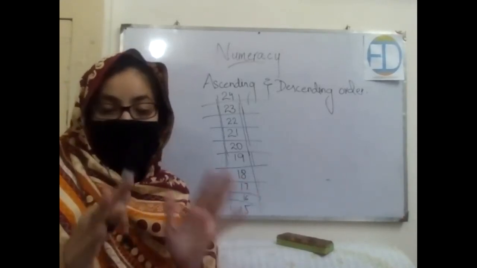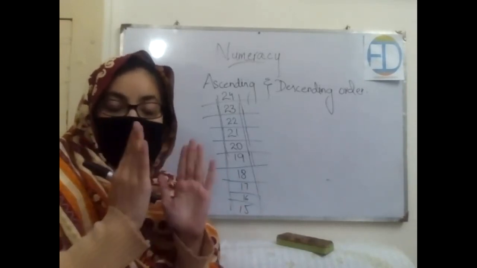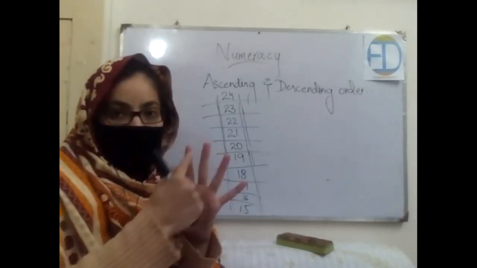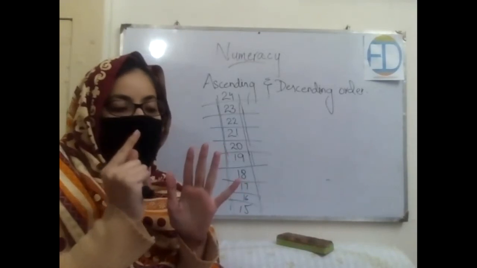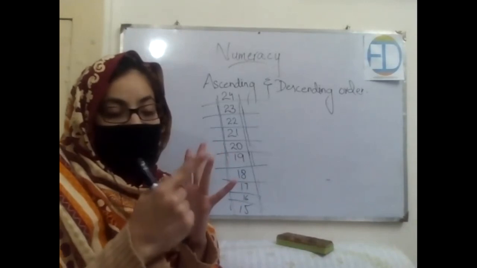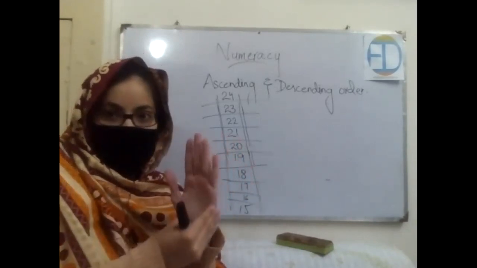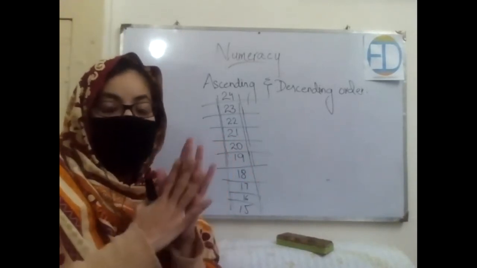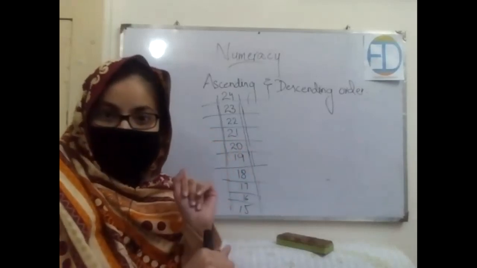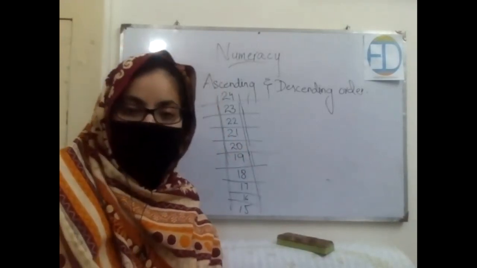Now the home task for you is that you first have to write how many members are there in your family and then you have to write their ages. Let's say your mother is 38, your father is 42, one of your siblings is 18, then 7, 6, whatever. And then arrange them in ascending or descending order, whatever order you want, and draw their pictures. Okay? It's an interesting activity and you have to practice this at your home. Okay? So that was all for today.